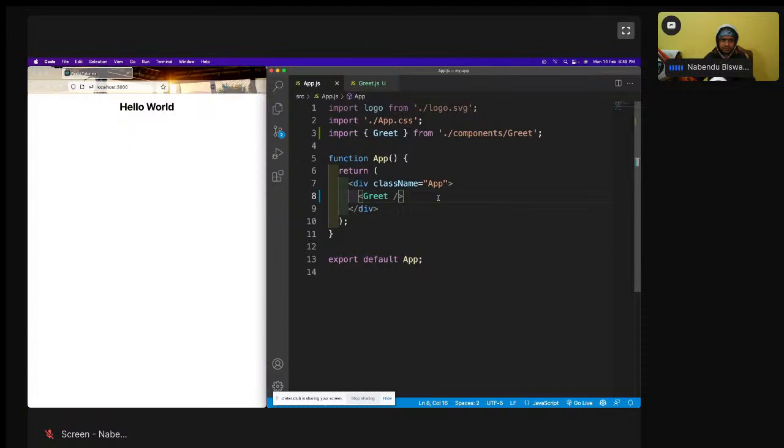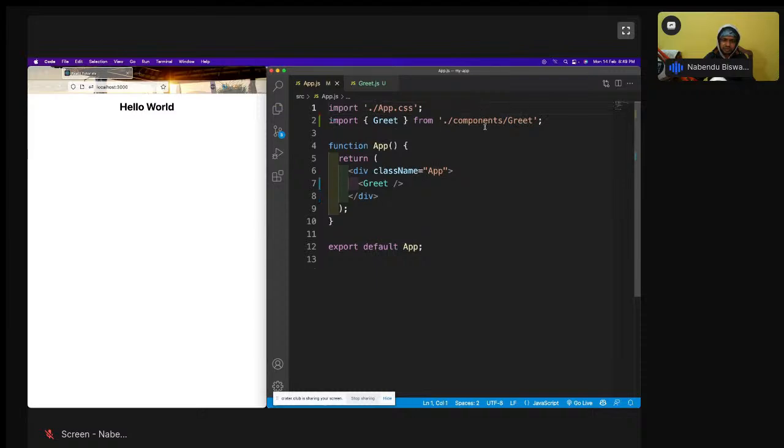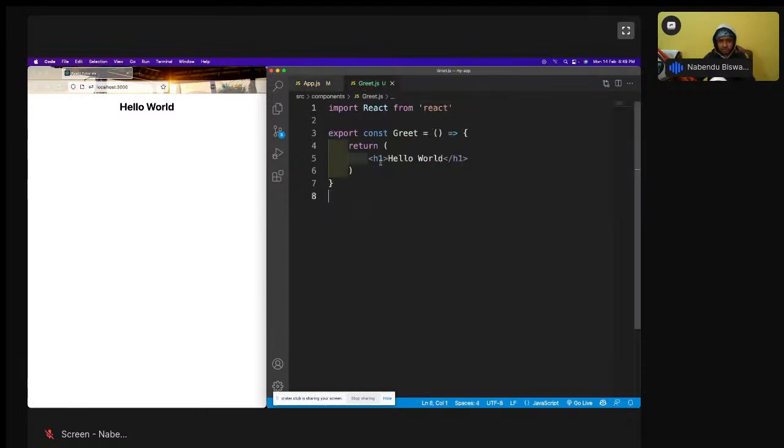So I'll save it. Now this hello world will be shown. Most of the time we remove everything from app.js because by default it comes like this. So grid, this component is shown. So React is always like this. In the app.js you'll have other components which will be shown. So this grid.js will be shown like this. Export const grid, it will be shown like this. So this is one way.